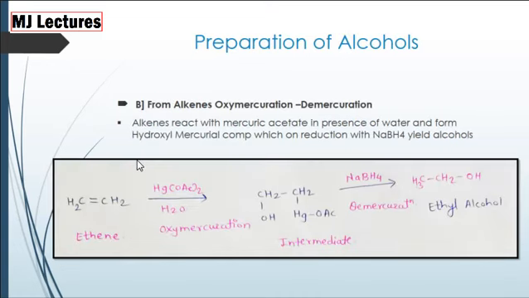Now, formation of alcohols from alkenes by oxymercuration and demercuration. When alkene is treated with mercuric acetate, that is Hg(OAc)2, in presence of water, we get an intermediate, and when this intermediate is reduced, that is the reduction reaction takes place in presence of NaBH4 as a reducing agent. This step is also called the demercuration step and we get ethyl alcohol as a product.